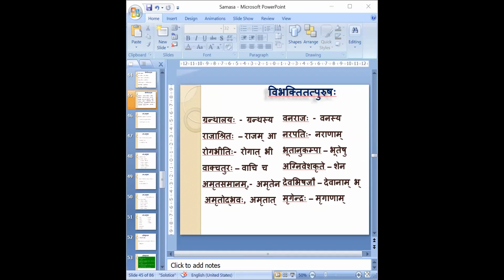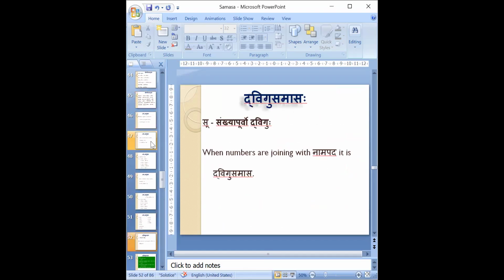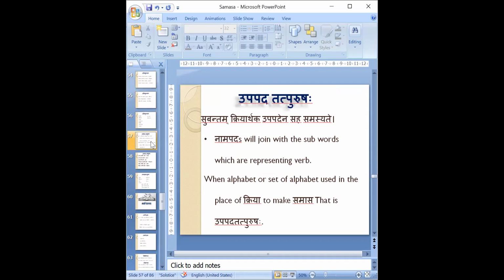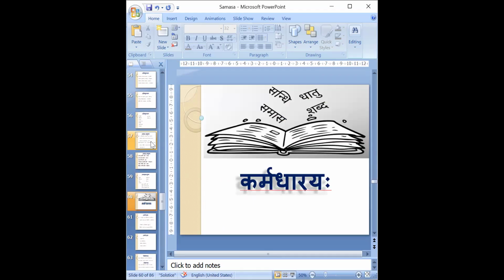Shall I go to the next one, or shall I explain once again this one only? Okay, I will come back for that afterwards. Once we finish all, whichever is needed, we can go back to those afterwards. Next, I will come to karmadharaya. Before karmadharaya, I think I have to close and open once, because the time will be up after one minute. Okay, I will close and open. Once we close, we will join again.